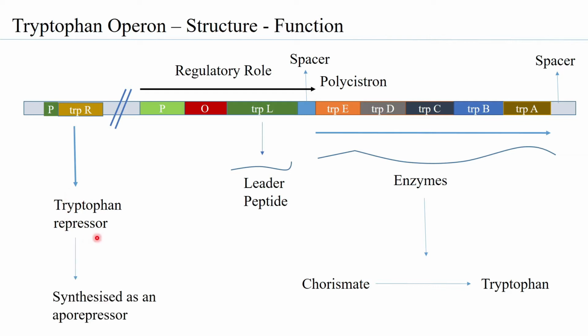Now, when it is formed, it is synthesized as an aporepressor. And as we know, the aporepressor is in an inactive state. Its conformation is such that it cannot come and bind to the operator region. So when it is synthesized as an aporepressor, it is not able to bind to the operator region. Now let us look at the structure of the tryptophan repressor itself.